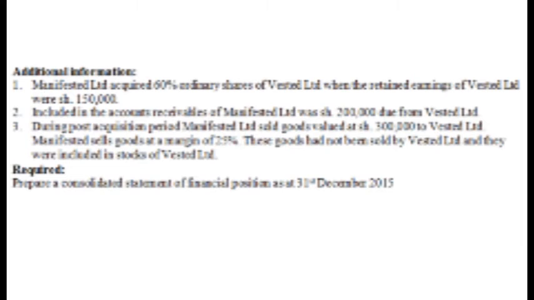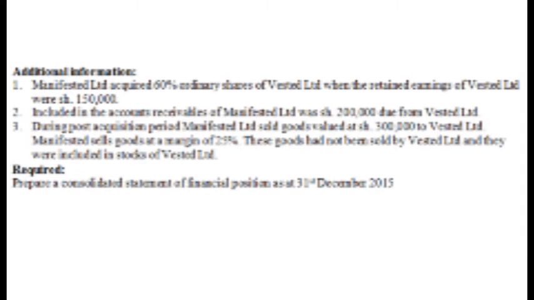They acquired at the date when the retained earnings was 150,000, maybe many years ago. Now, friends, the 150,000 is our pre-acquisition retained earnings.